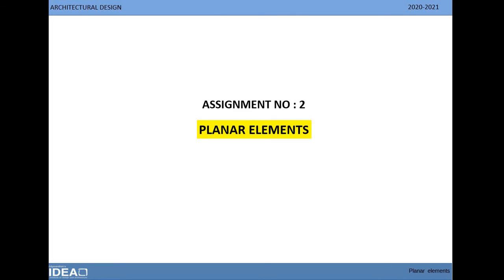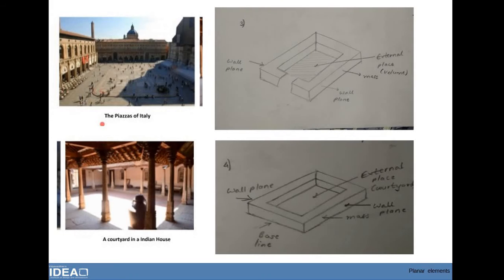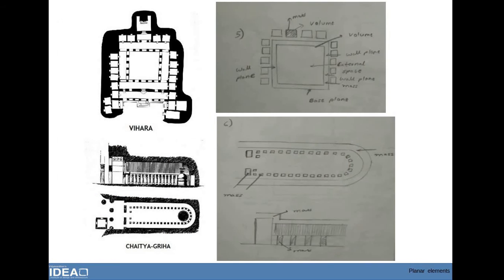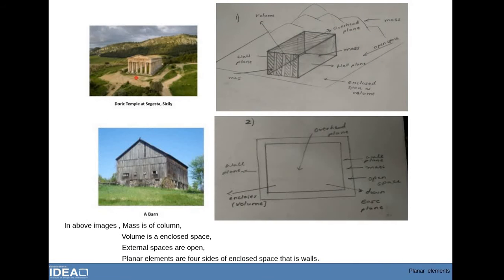Assignment number 2, Planar Elements. Following images and decoding them helped me to understand mass, volume and spaces, which are not bounded to the structure but also its surroundings and landscape. Mass is also created by surrounding mountains and columns. Also, external spaces are open to the sky and create volume. Volume is also created by four planar elements.